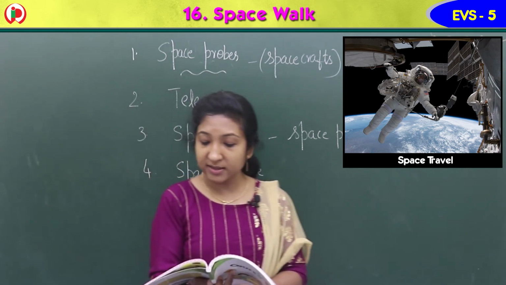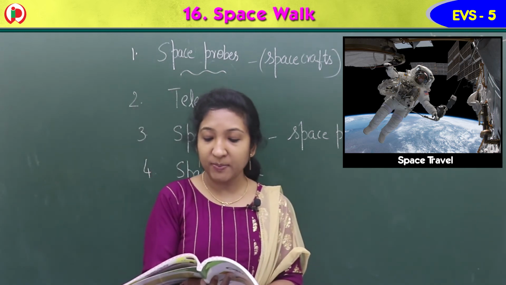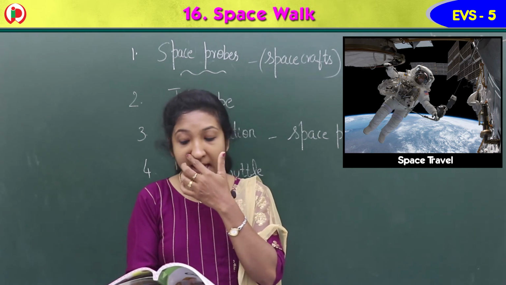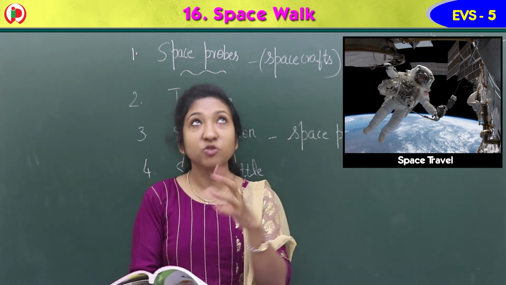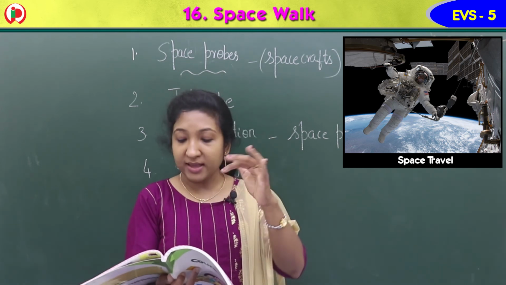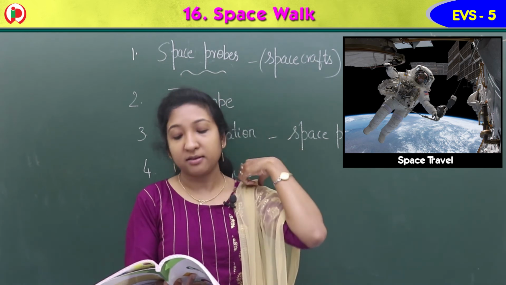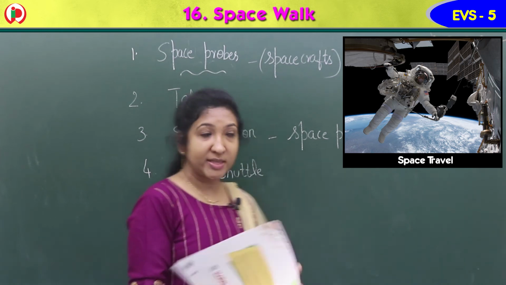But astronauts wear space suits to travel outside their spacecraft. They use a specially designed vehicle to travel into space, but once they come outside the spacecraft, they have to use space suits.